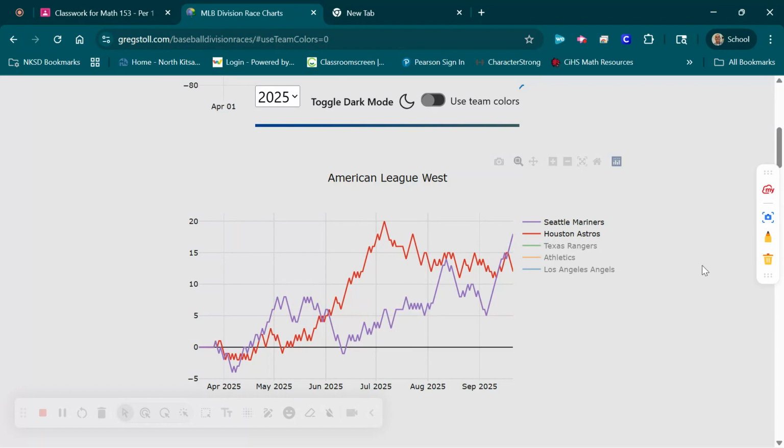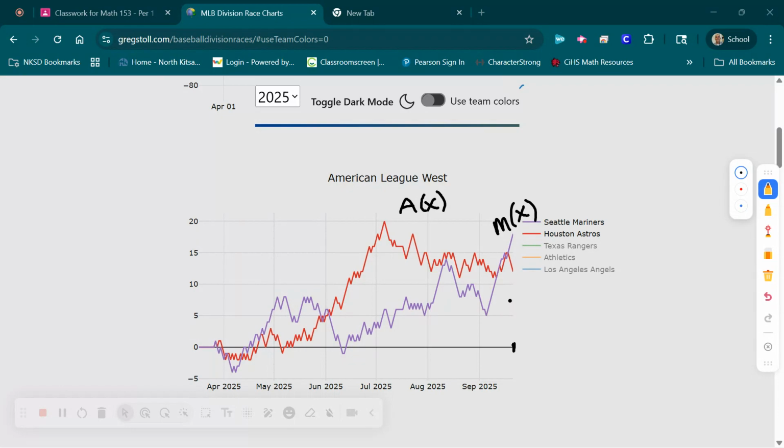So what kind of questions are they going to be asking us? Well, let's say this is the Houston Astros right here. We might have some A of X equation. And then this is the Mariners down here. We might have some M of X equation, the Mariners at time X. And if we came over here to, let's see, what was yesterday? The 21st, I think. So we're right in here.